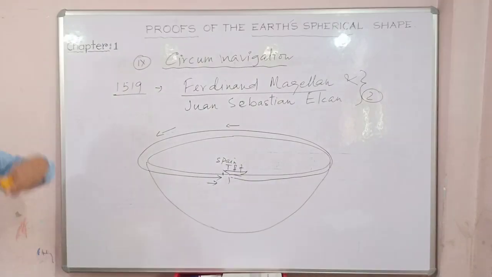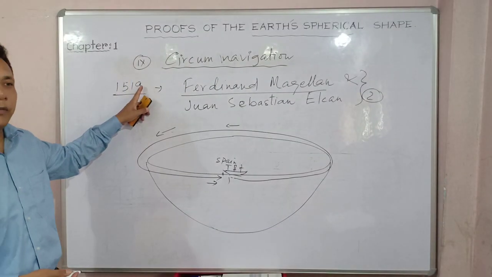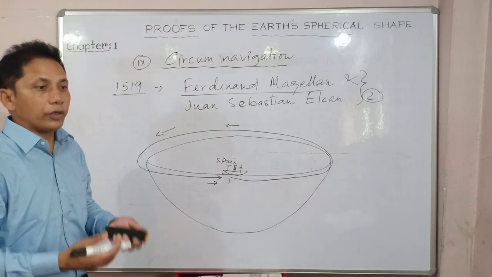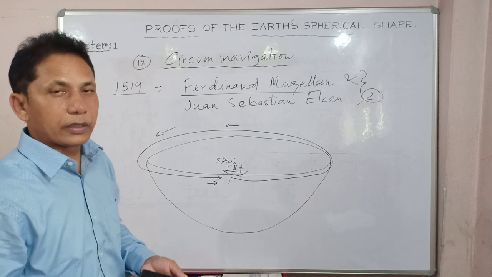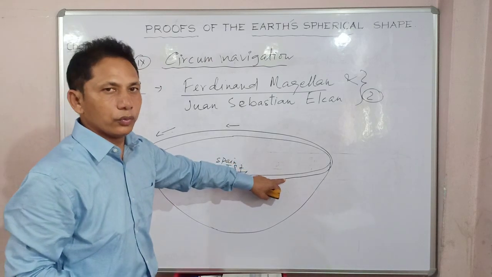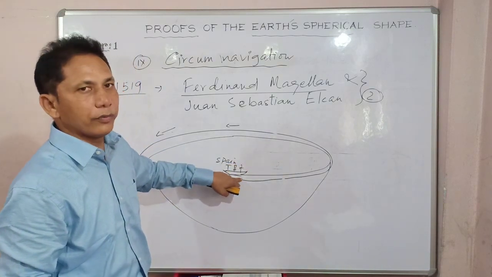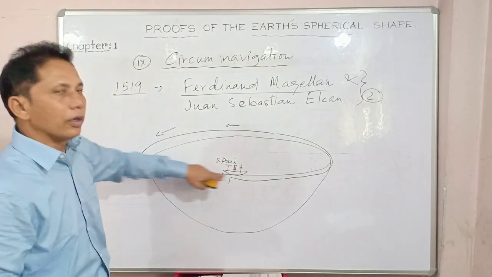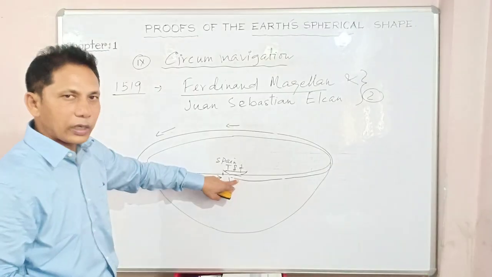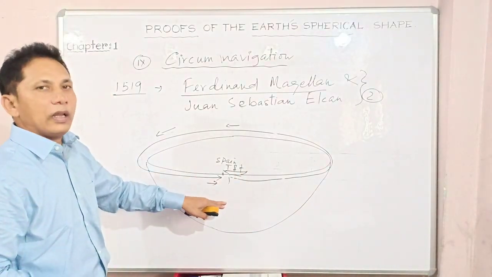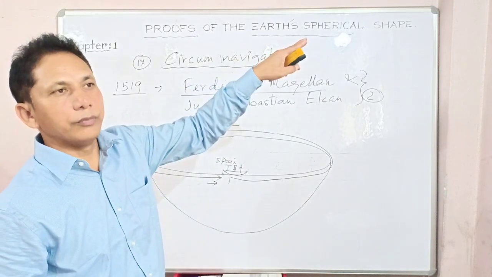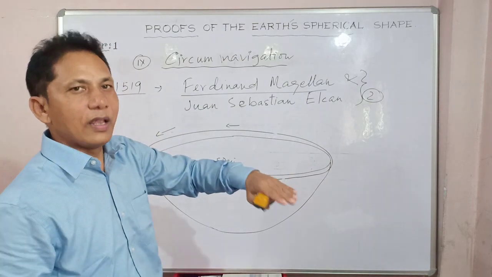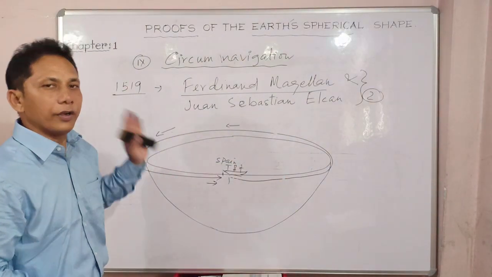Because he did it quite early, at that time there was no concept of weather forecasting, or of how devastating a cyclone and tsunami could be. On their journey, they could have died from natural disaster. But fortunately, because they were very brave, they completed the journey without any natural calamities, came back, and proved the people of the geocentric view wrong: Earth is not a flat disk, it is a circular spherical body.